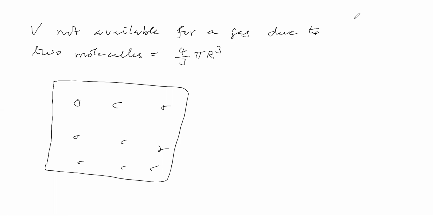Now we will consider these two molecules. This molecule is getting unavailable volume of 4 by 3 pi r cube. Do you agree with this? Due to these two molecules, this molecule